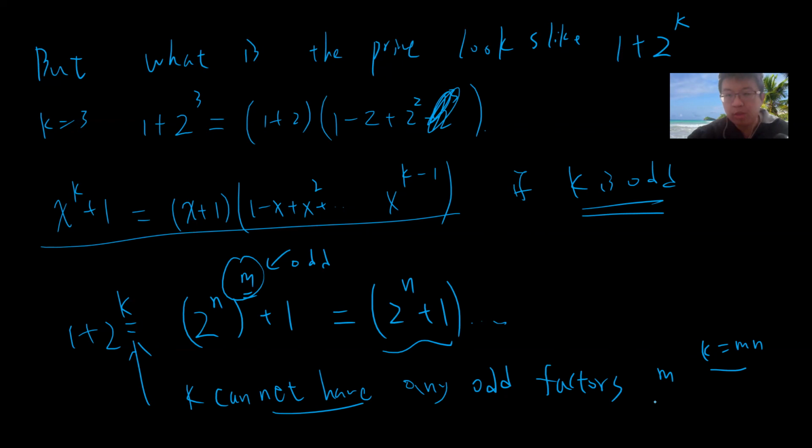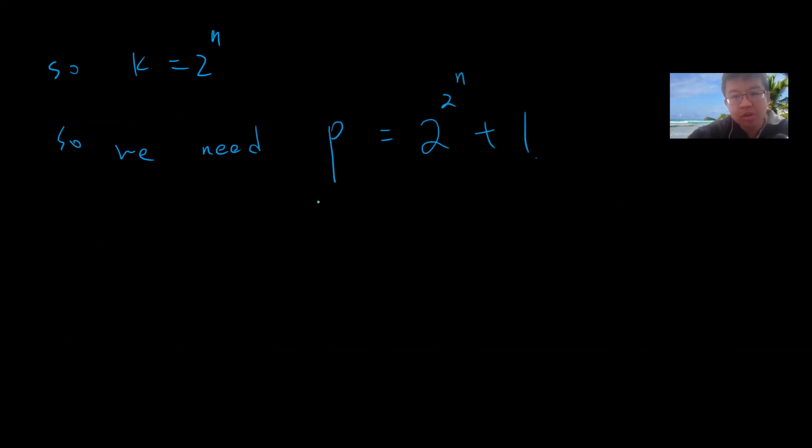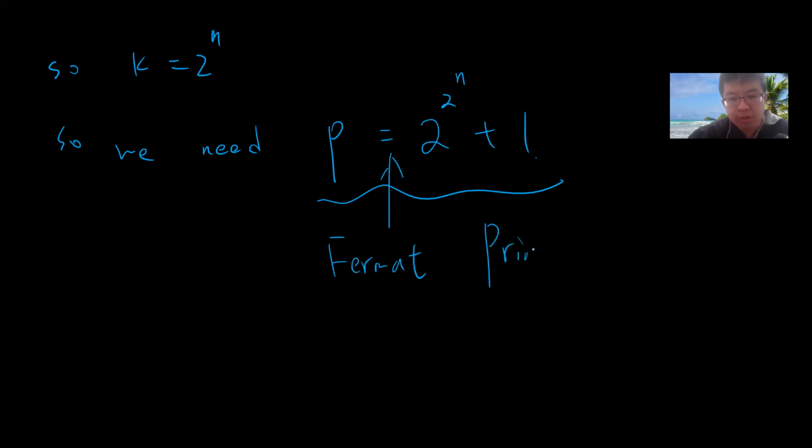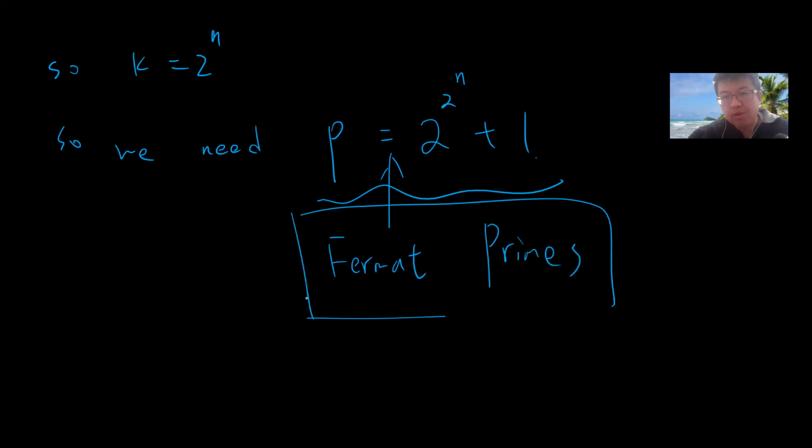So k cannot have any odd factors, which tells you that k must be a power of 2, let's say 2 to the n. So we need p equals to 2 to the 2 to the n, plus 1. We need the prime, which is constructible if and only if p can be written as 2 to the 2 to the n plus 1. This kind of prime is called a Fermat prime, or Fermat prime number.